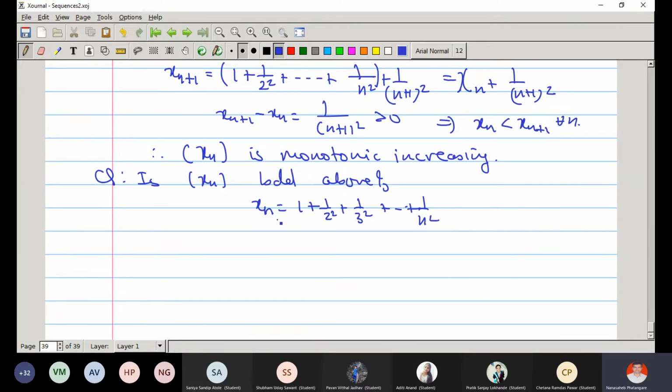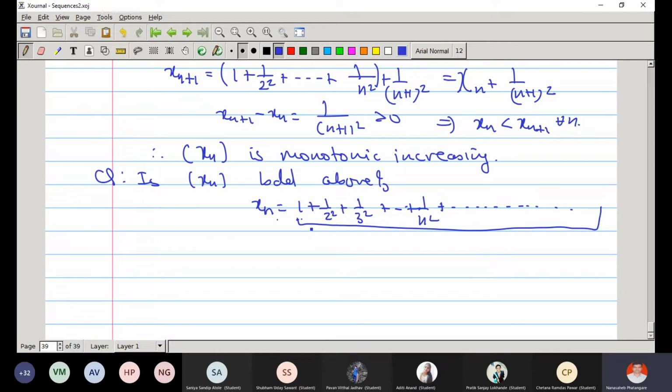If you increase n, then we are adding more and more numbers in xn. And therefore, as n tends to infinity, we have infinitely many such numbers in this sum. And if the sequence is convergent, this sum is finite. Even though there are infinitely many numbers in this sum, the sum is finite. That is what the meaning is. Is it clear?